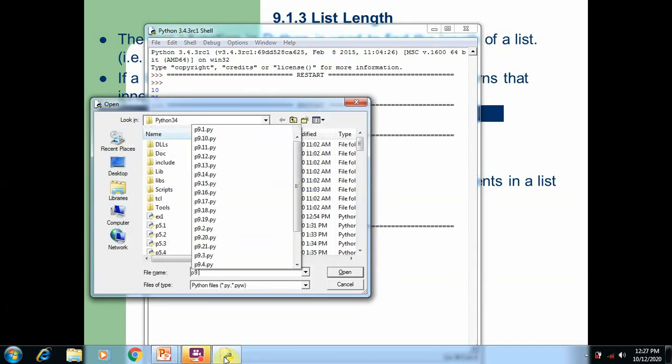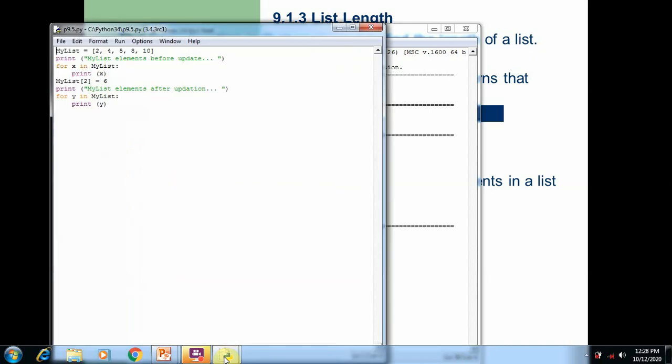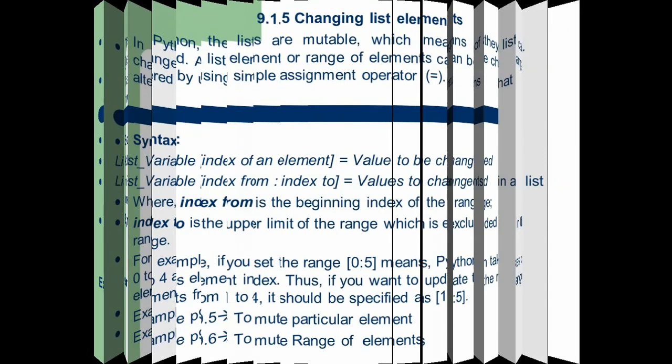The next program is 9.5, where we are going to see how to use a for loop in a list. Sorry, 9.4.